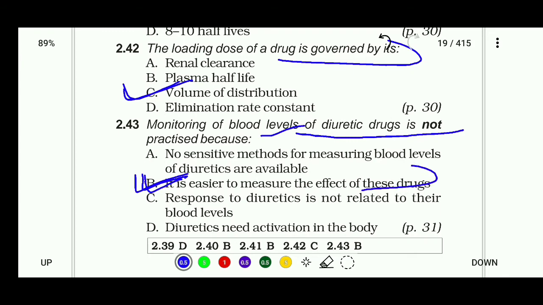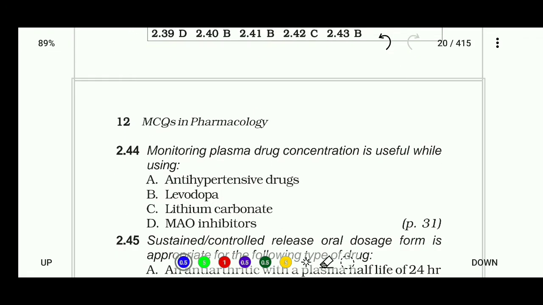Next, 2.44. Monitoring plasma drug concentration is useful while using antihypertensive drugs, levodopa, lithium carbonate, or MAO inhibitors. The right answer of this question is lithium carbonate. C is the correct answer.